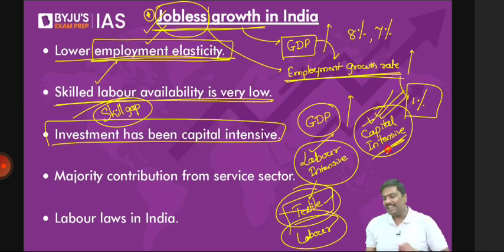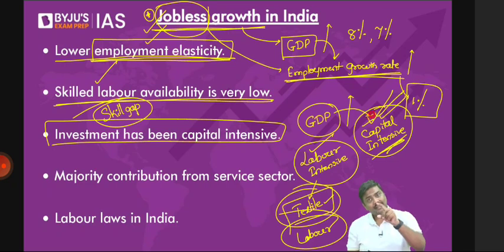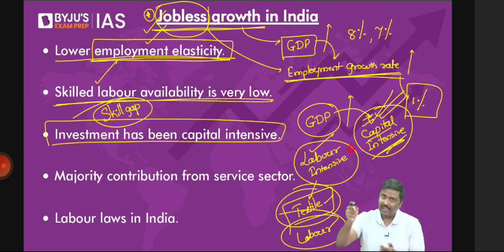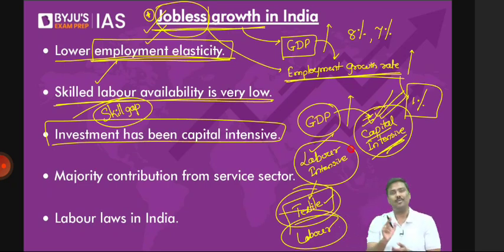So, historically, in case of India, the investments have been very, very high in capital intensive sectors. Because the investment is very high in capital intensive, production will be very high, but labor generation will not be very high. That is the reason we are able to achieve GDP growth and even then still have a lower growth rate in employment. So this is the third one: investments have been more capital intensive compared to labor intensive.